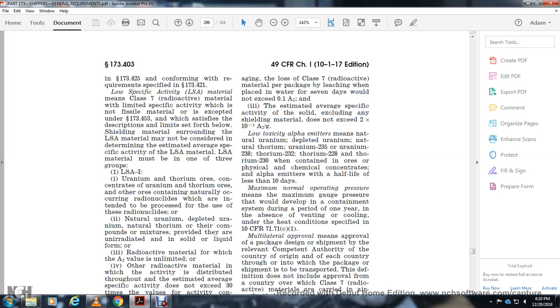Maximum normal operating pressure means the maximum gauge pressure that would develop in the containment system during a period of 1 year in the absence of venting, cooling, or under the heating conditions specified in 10 CFR 171.7.